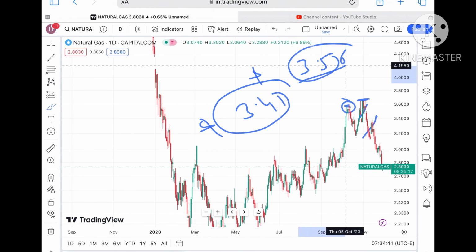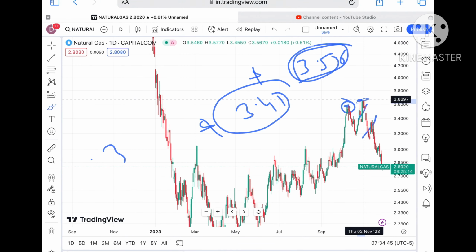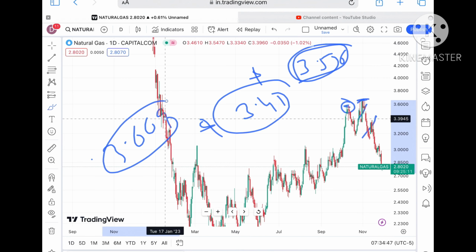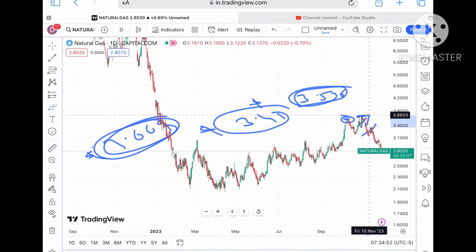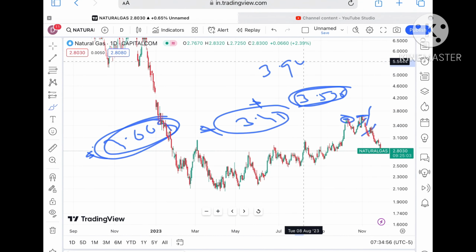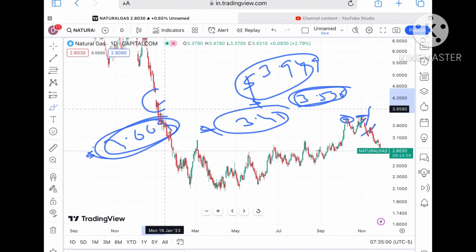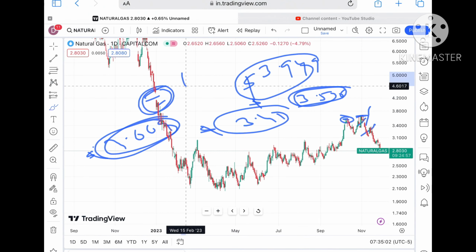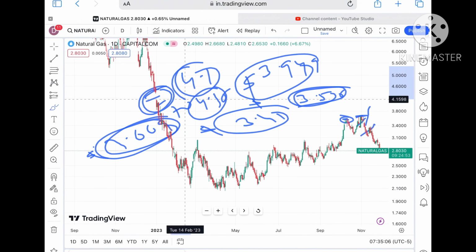Okay, and then if it starts moving above that level, it will cross this particular high of around $3.669. Okay, and this is a high which has already been a weak resistance, so chances are high it will cross that level and it will go towards a level of $3.949. Okay, and once it starts going above this level, it will move and fill this particular gap which is coming at a level of 4.1 to a level of 4.35. This gap can be filled.